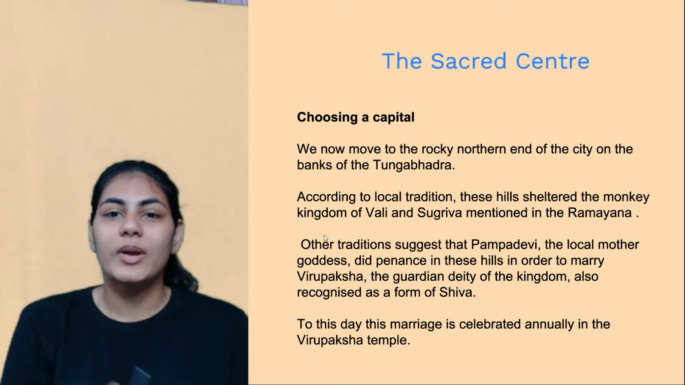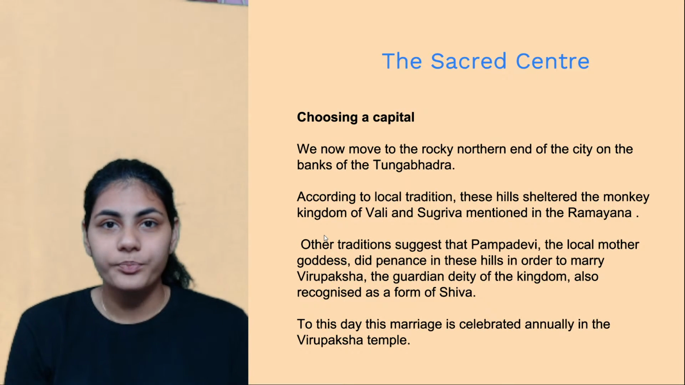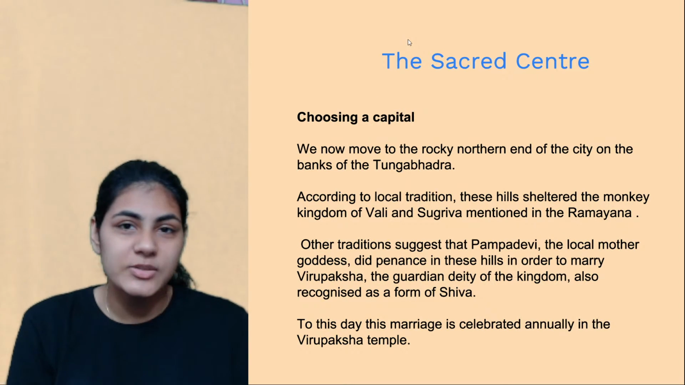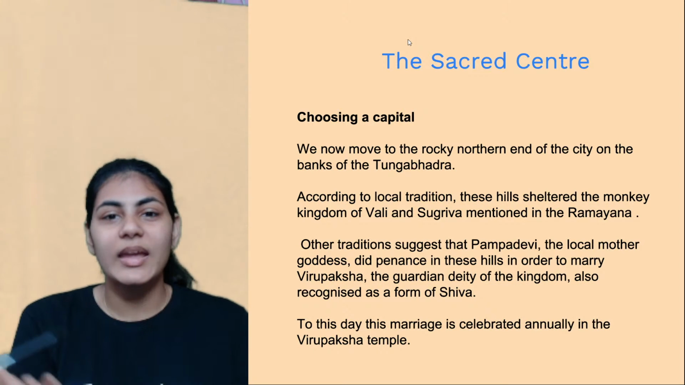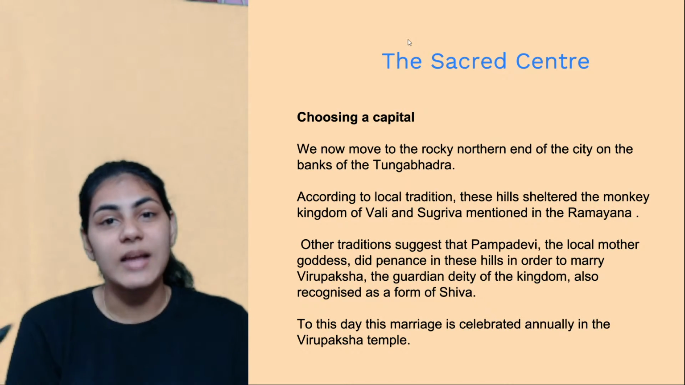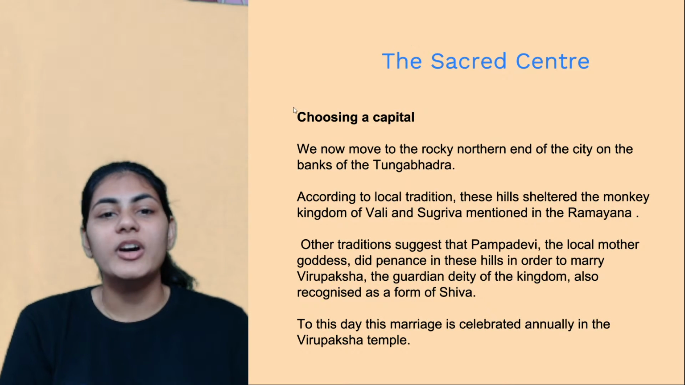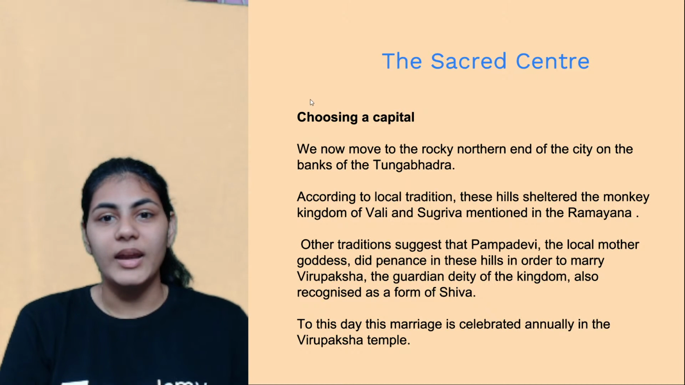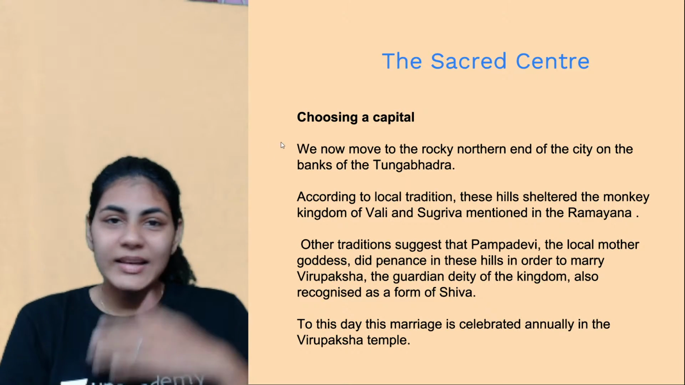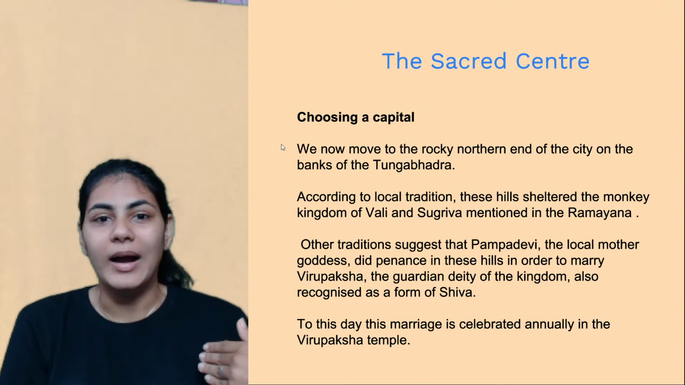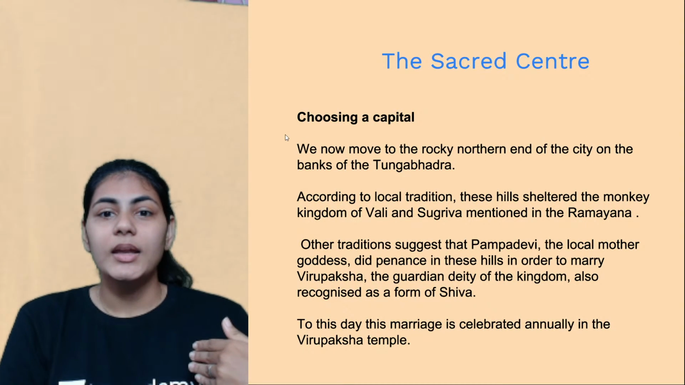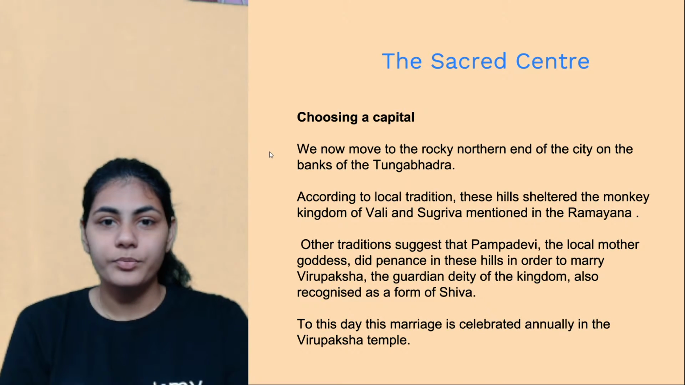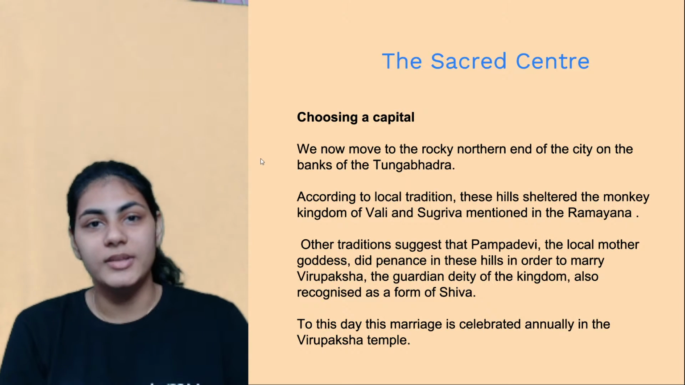From there, we'll quickly move on to the Sacred Center now, right? The Sacred Center, as the name suggests, is the place where so many temples were located. We'll be looking at some of them in the next couple of slides. So the first sub-theme under the Sacred Center is choosing a capital. Till now we were discussing the southwestern part of the Vijayanagara city. Now we'll quickly move on to the rocky northern end of the city, which is on the banks of the Tungabhadra.